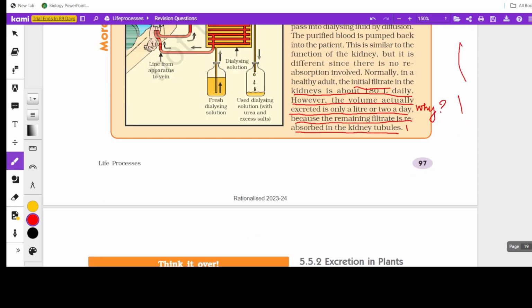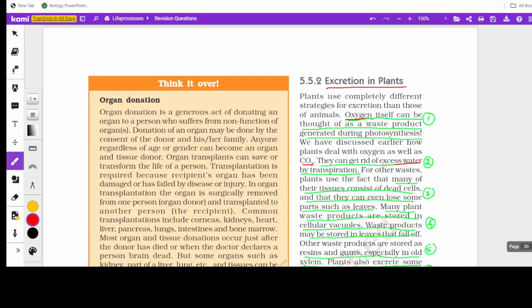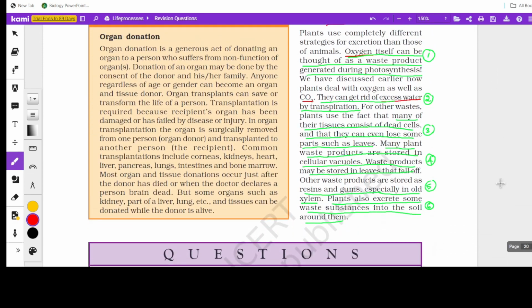Okay. And now coming to excretion in plants, I have jotted down points 1, 2, 3, 4, 5, 6. All these six are the types of excretory waste materials produced in plants and the ways they use to eliminate them. All six points are important. Like oxygen. Oxygen is a waste product, though it is our life-saving gas. It is released during photosynthesis. Plants do not use it, so they release it out. So it can be considered a waste product.